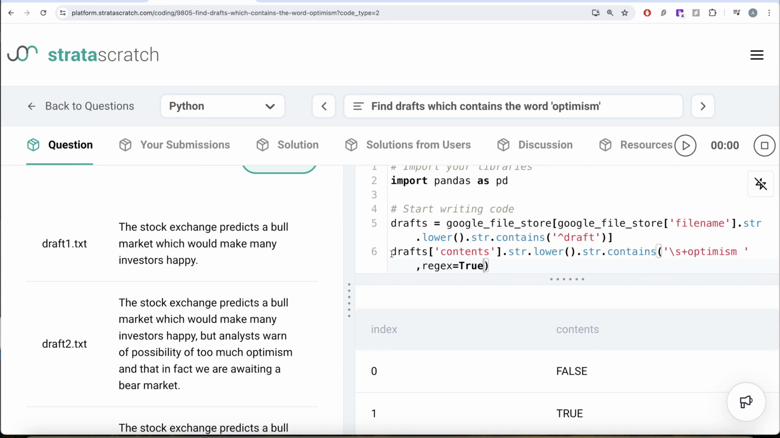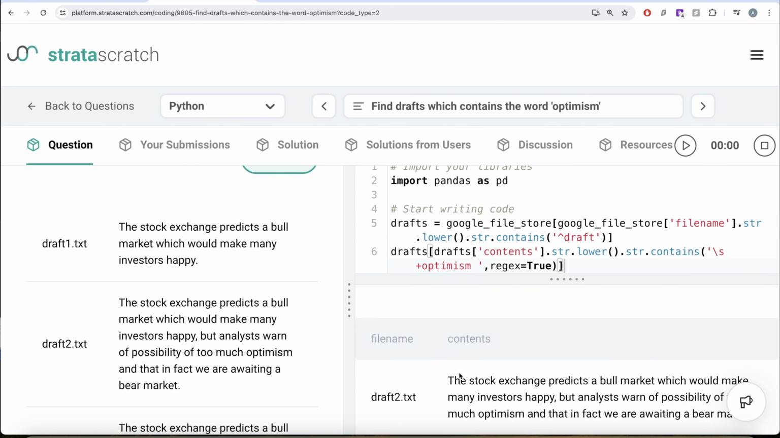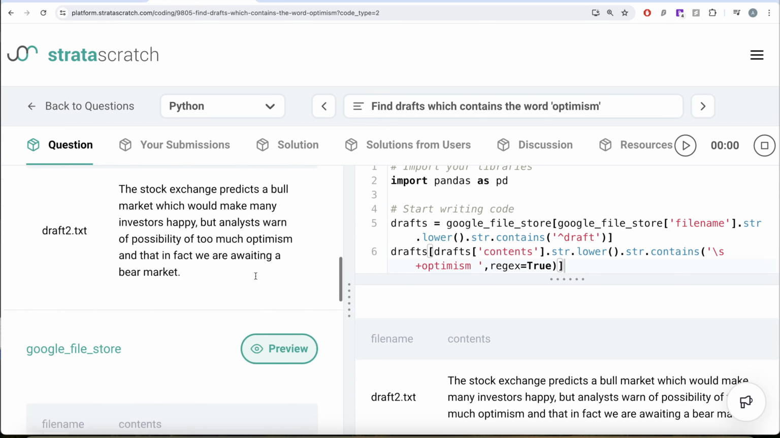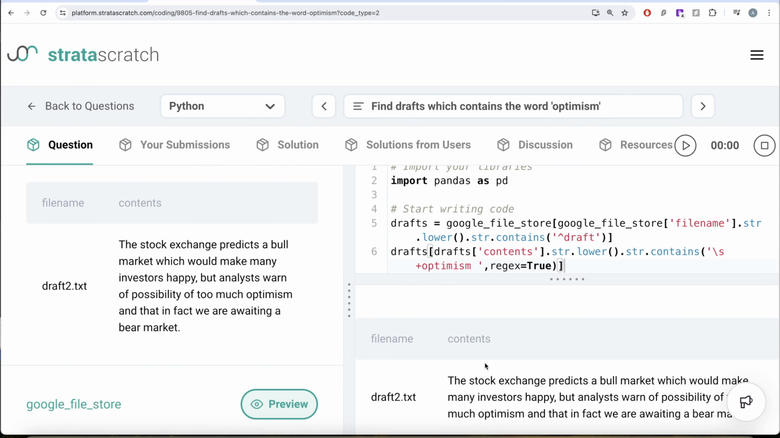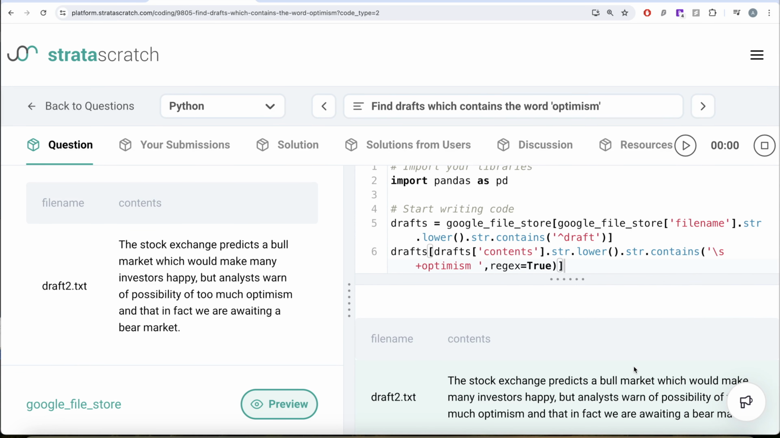So obviously now if you pass it through the original data frame drafts, that is going to keep only those rows where the result returned true. That is how Boolean indexing works. Now if you look at it, you have drafts.txt and it has the word optimism in it. Let us compare with our expected output. Yes, exactly the same. So if I go ahead and submit it, it should pass all the test cases. Yeah, everything is green, and this is how we do it.